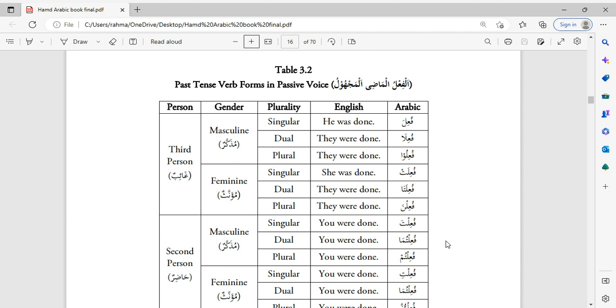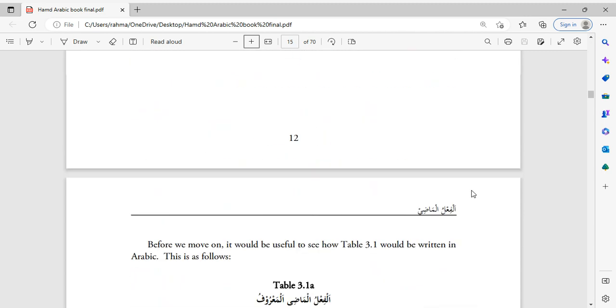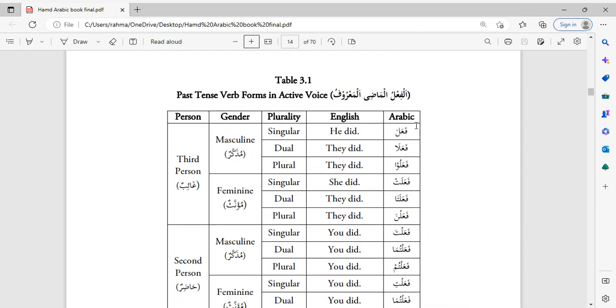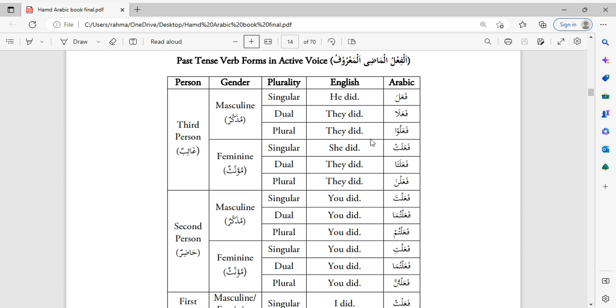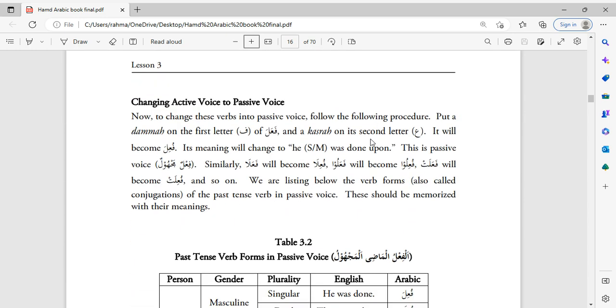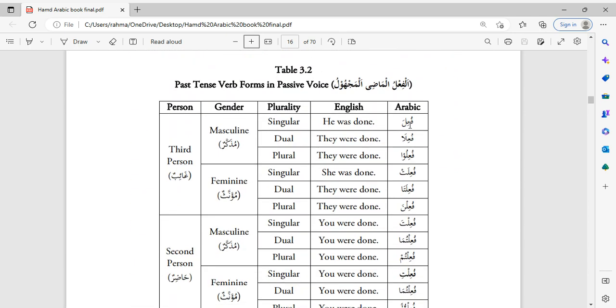And then this table here, table 3.1, is called al-fi'l al-madi al-ma'ruf, which means past tense verbs in the active voice. So past tense verbs can be active or passive. And the way to identify whether the verb that is being used will be active or passive is if the doer of the verb is mentioned, then you will use the active voice. If the doer of the verb is not being mentioned, then you will use the passive voice.